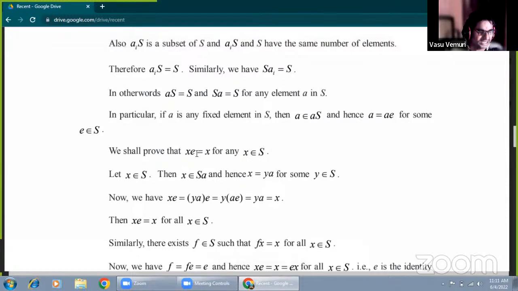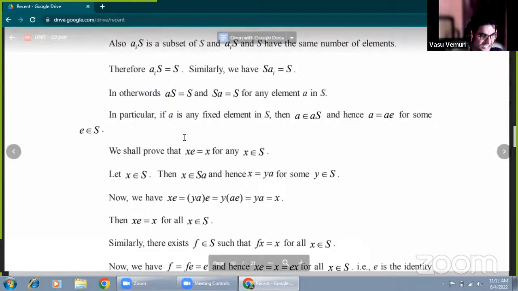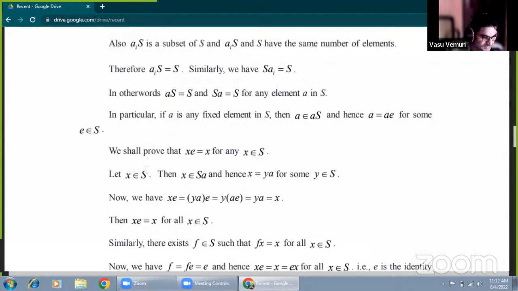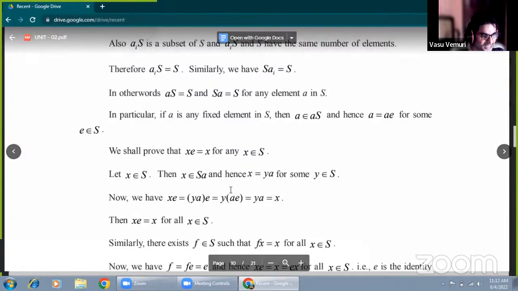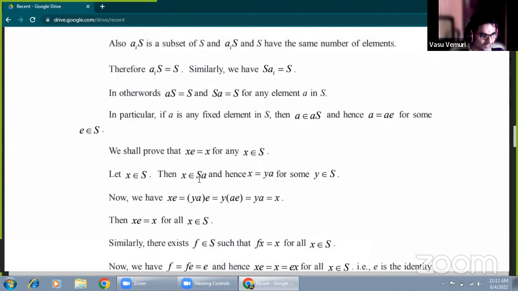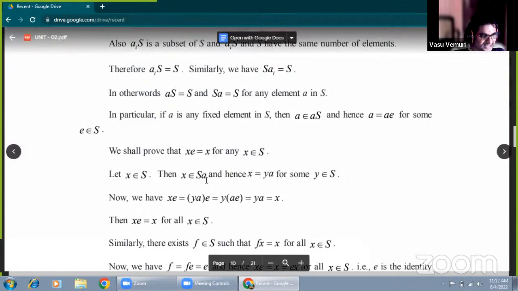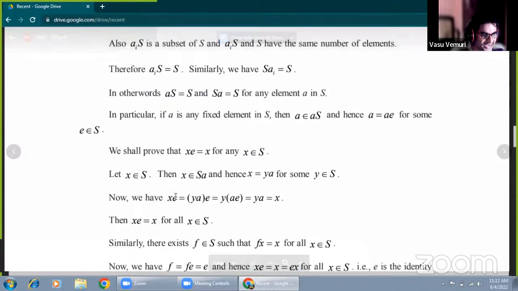First of all, we shall prove that XE equals X, because the identity element is here. XE equals X, where X belongs to S and S equals SA. Now, SA is also a subset of S. Therefore, S and SA have the same number of elements, so the same element is also repeated in SA. Suppose X equals YA, for some Y belonging to S.